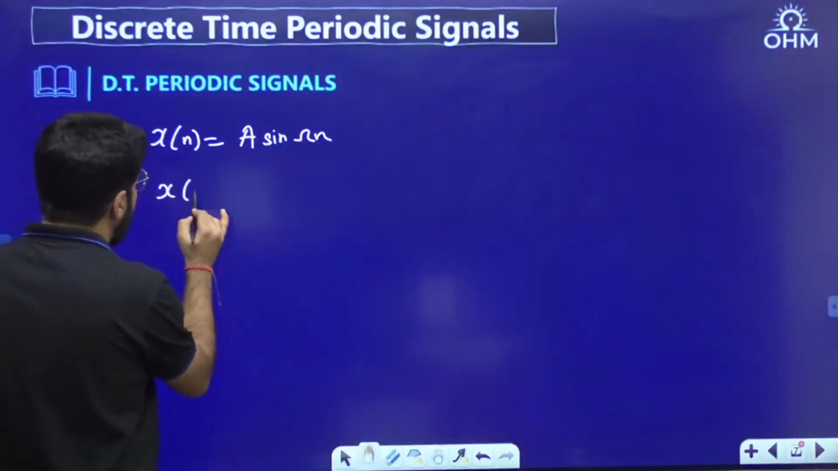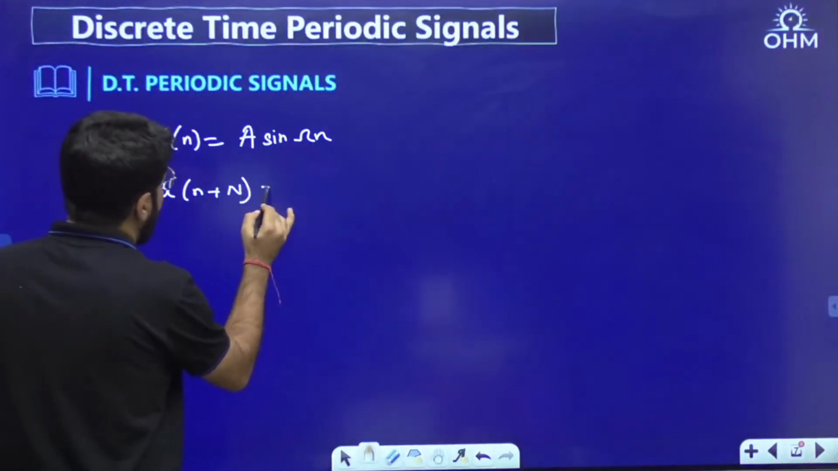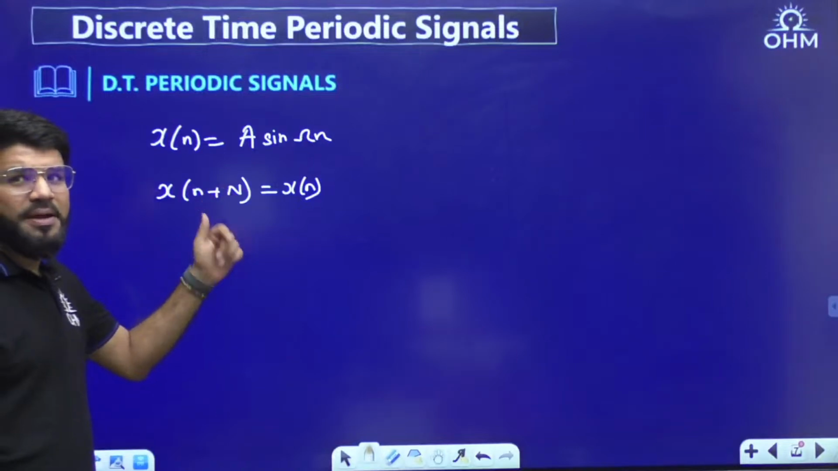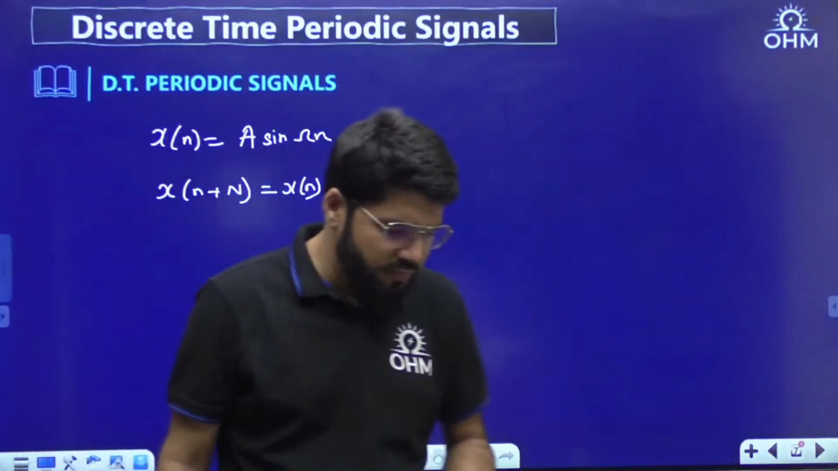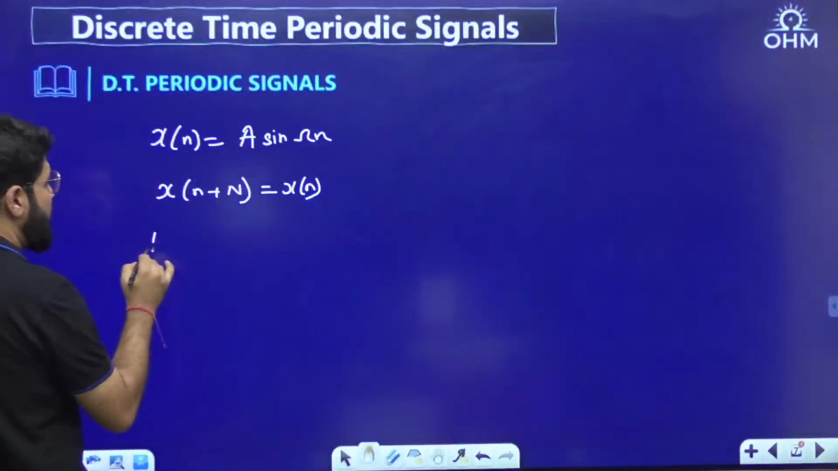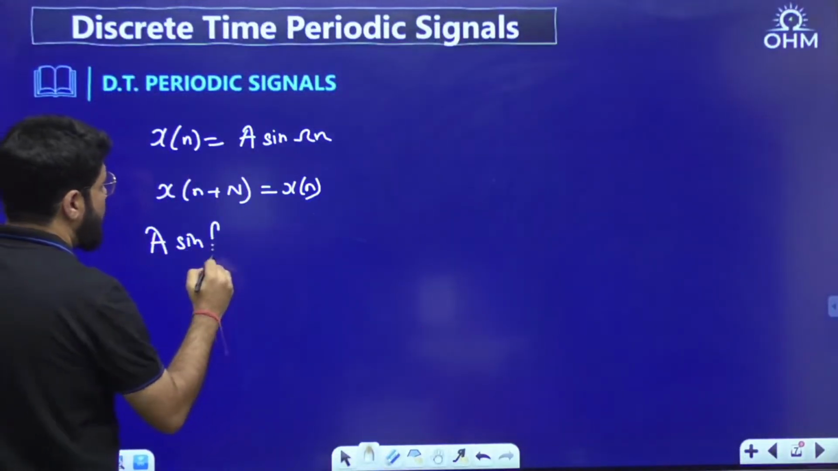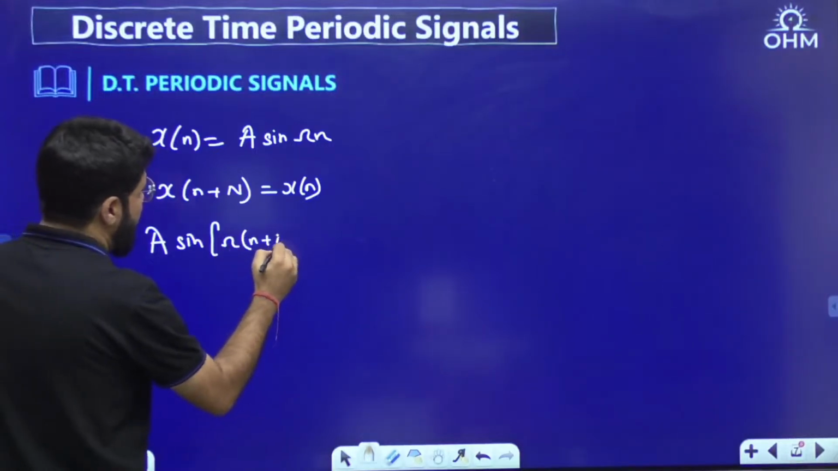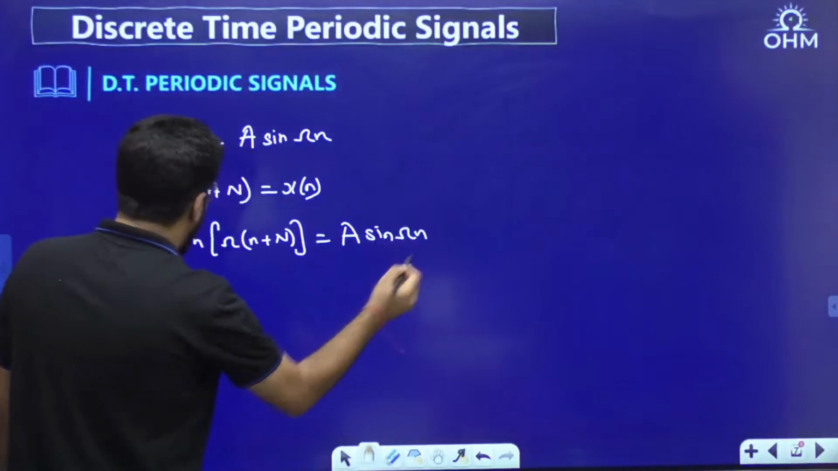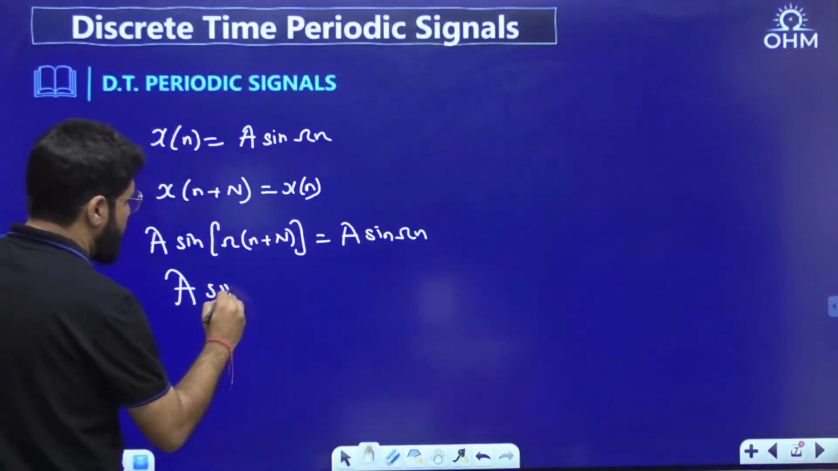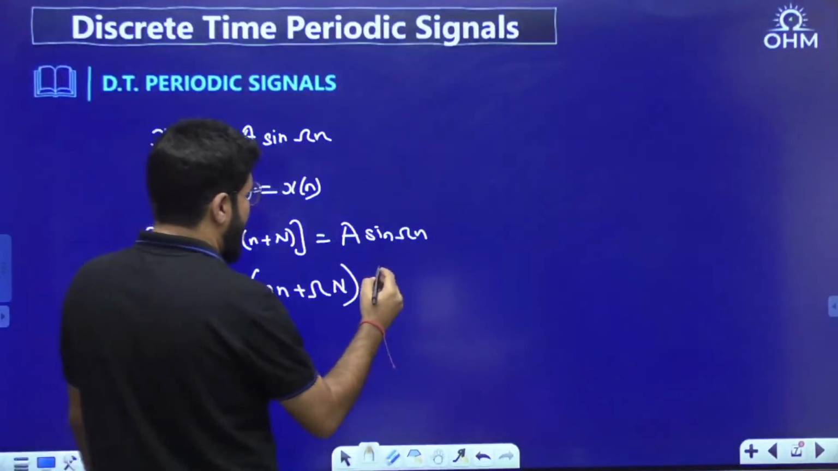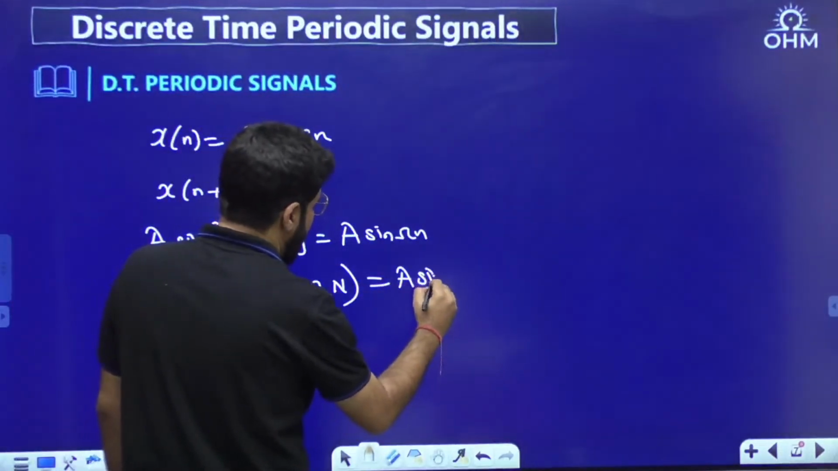If it is periodic, it should follow x[n plus N] equal to x[n]. The value of the signal after every capital N units of time should be the same. That is what we know. Now what is x[n plus N]? A sin of omega, n is replaced by n plus N, should be equal to A sin of omega n. So A sin of omega n plus omega N is equal to A sin omega n.